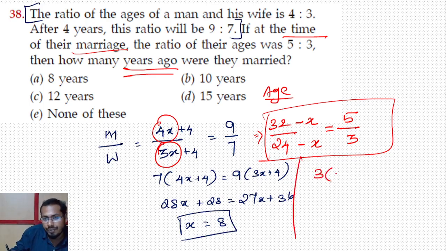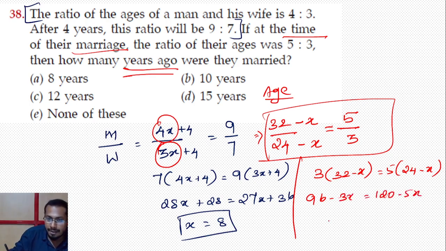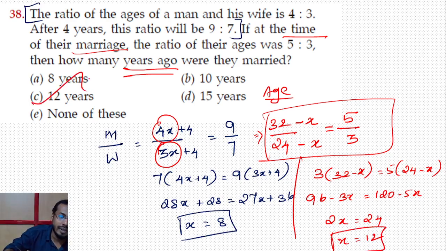3 into 32 minus x on this side, 5 into 24 minus x. So 3 times 32 is 96 minus 3x, equal to 120 minus 5x. So 2x is equal to 24. x is equal to 12. How many years ago was the marriage? 12 years ago. Clear? The marriage was 12 years ago.